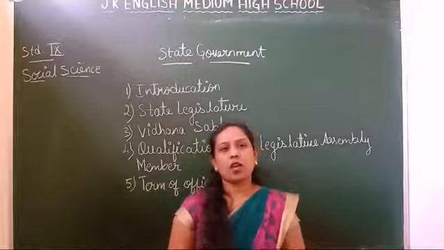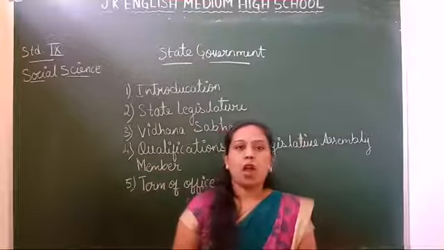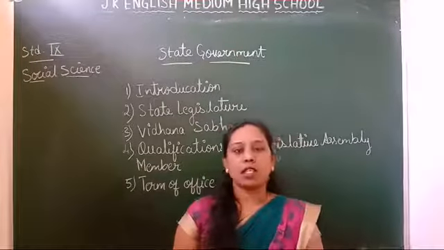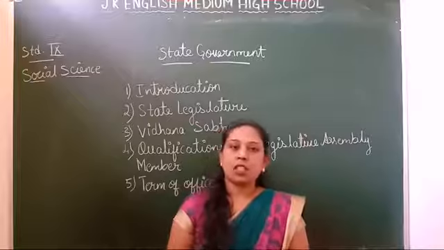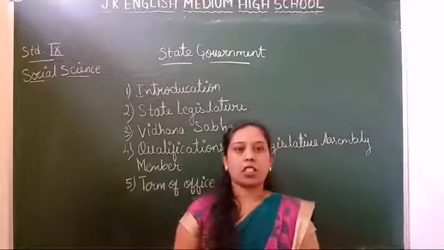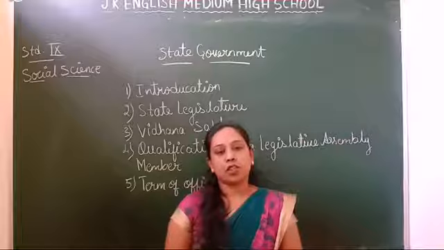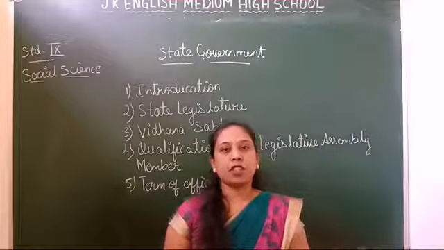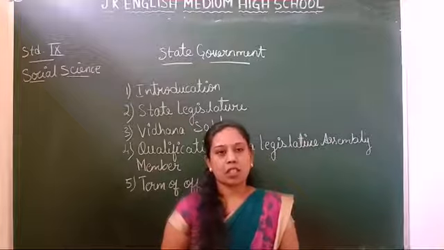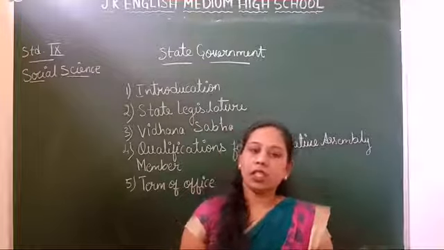The state government follows the model of the central government and thus has the legislature, executive and judiciary. These are the 3 organs of the parliament.